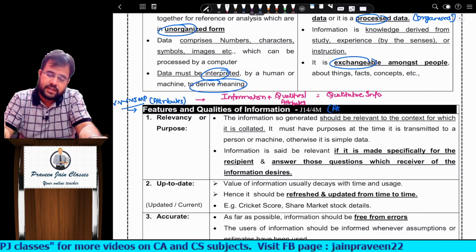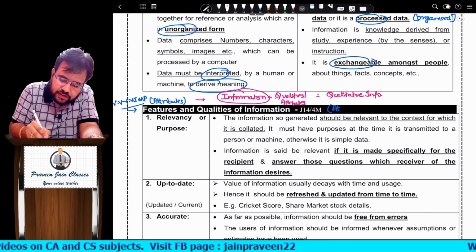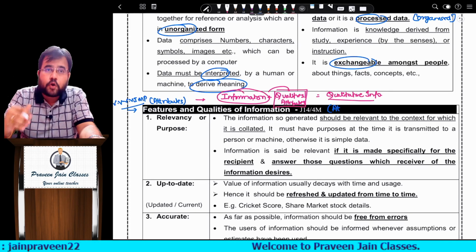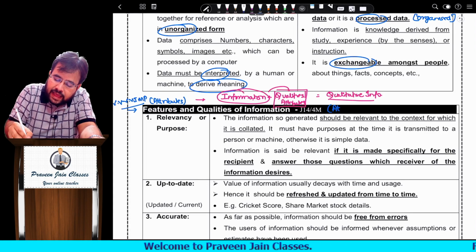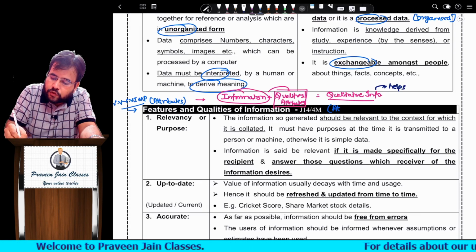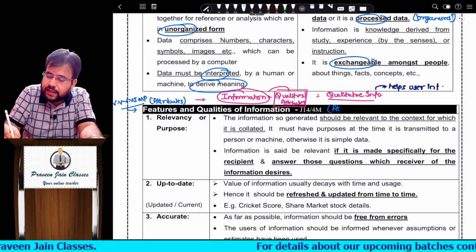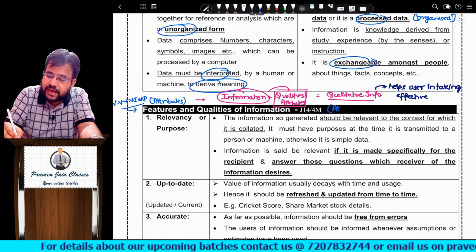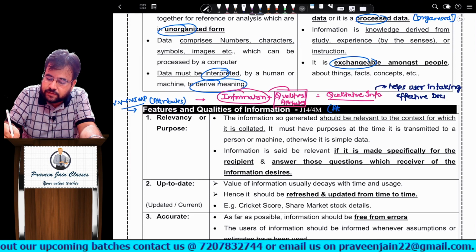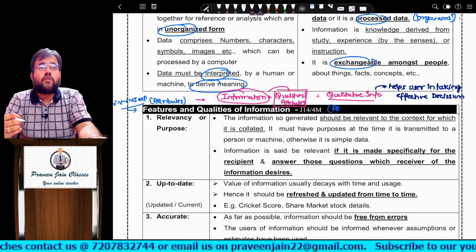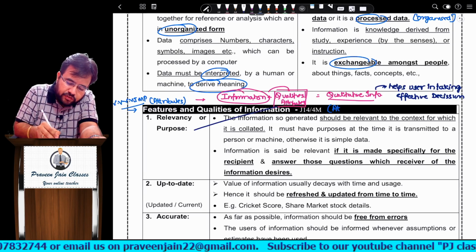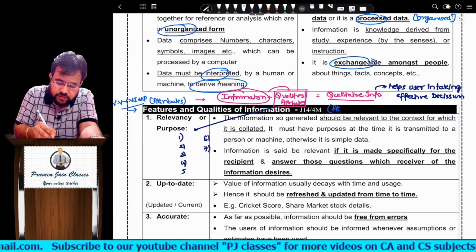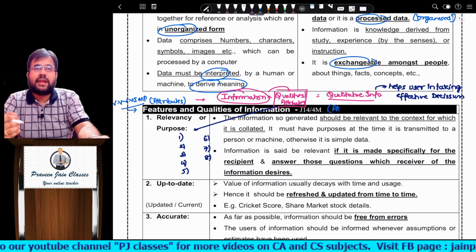Then it will become qualitative information. Meaning, every piece of information, if it has these attributes which we are going to discuss, will become qualitative information and helps the user in taking effective decisions. Now the question is, what are those qualities, those attributes which we have to filter? At least in the exam, if you are able to remember 6 to 7 points, or even 8 points, it will be well and good.